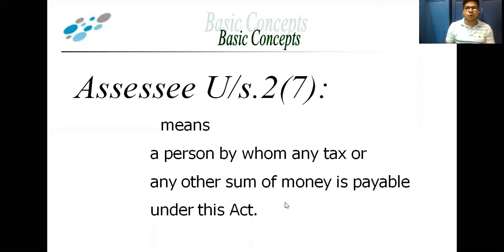The person who pays the taxes is called an assessee. Sometimes he pays the taxes, sometimes he pays interest and penalty, and sometimes they charge a fine also. At that time he pays the charges, fine, taxes. It is called an assessee. The person who pays the taxes, the penalty, the fine is called an assessee.